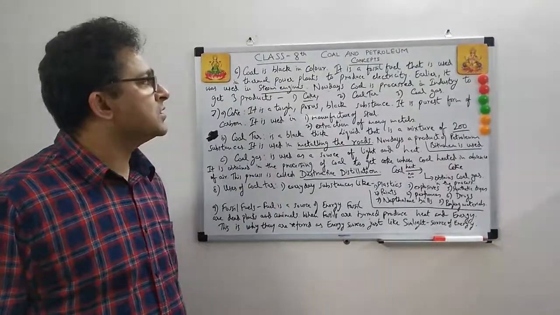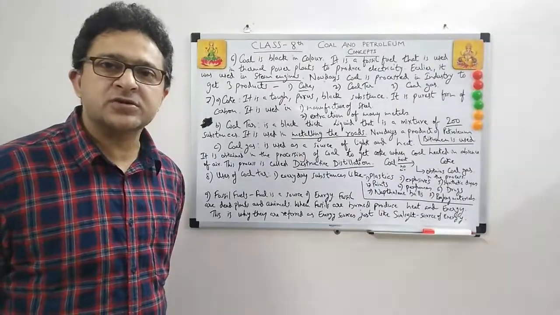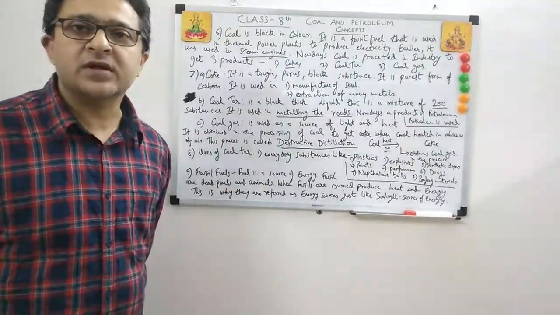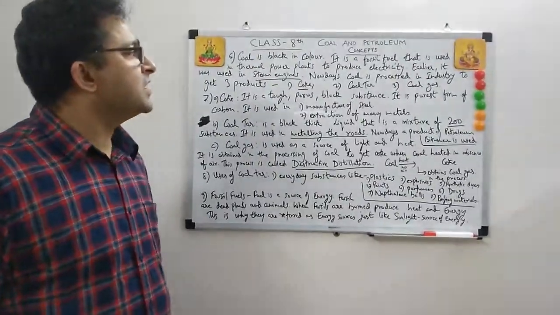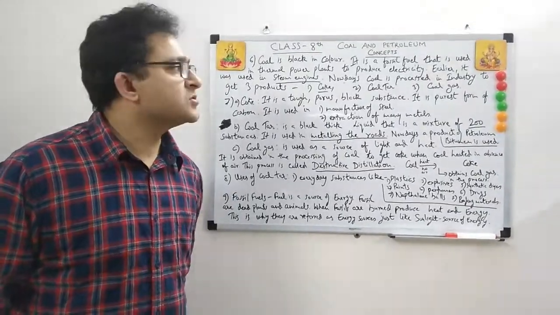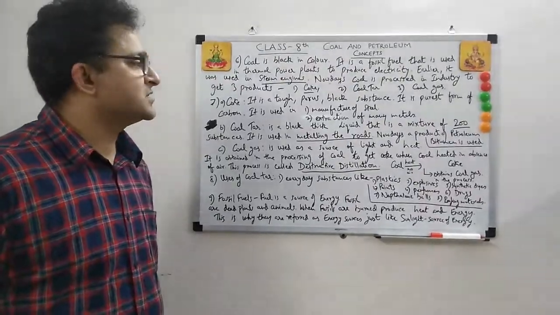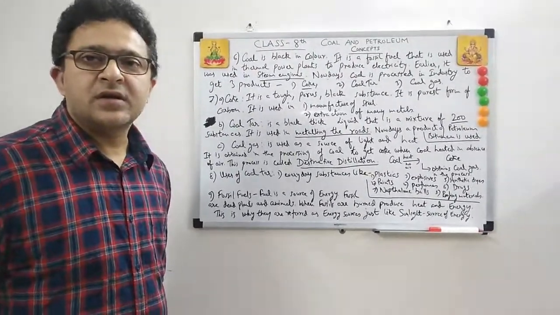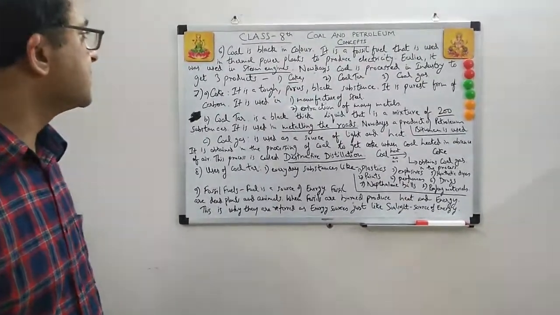Now coal has to be processed. When we process any natural resource like coal, we put some human labor and technology into it, so when it goes to the industry, we obtain byproducts. The byproducts of coal are coke, coal tar and coal gas. These 3 things we get further from coal. Now let's see what they are.